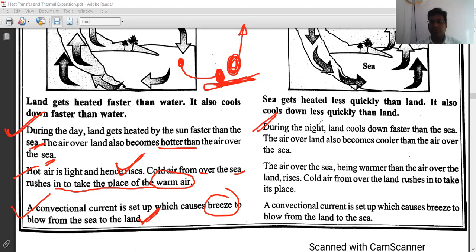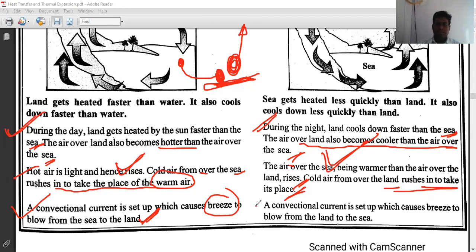Similarly, at night time, land cools down faster than the sea, and the air over the land becomes cooler than the air over the sea. The air over the sea, being warmer than the air over the land, rises. So cold air from the land rushes towards the sea, right? This is the point for the night time. So a convection current is set up which causes breeze to blow from land to the sea. So write this point.